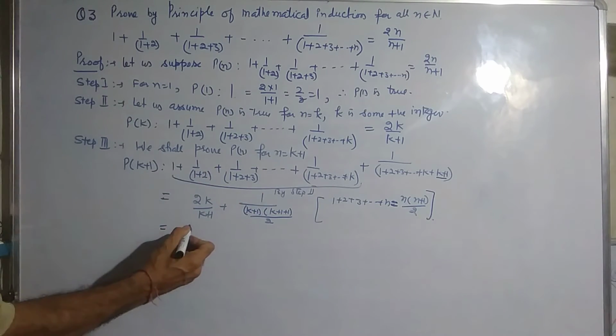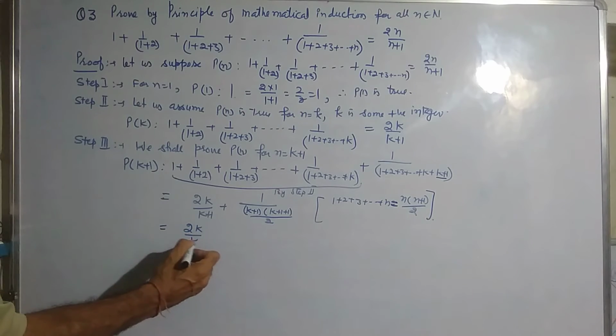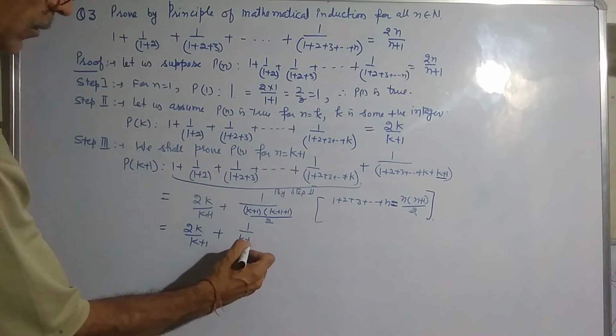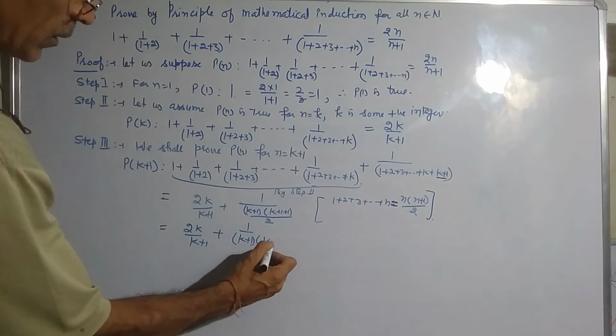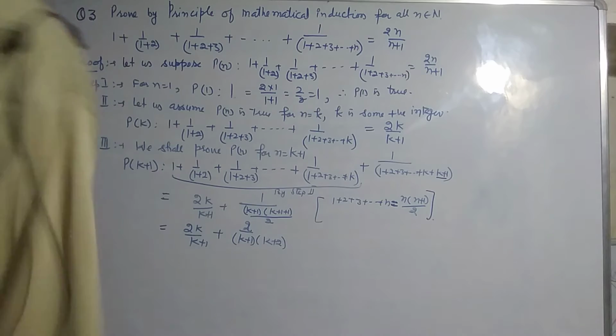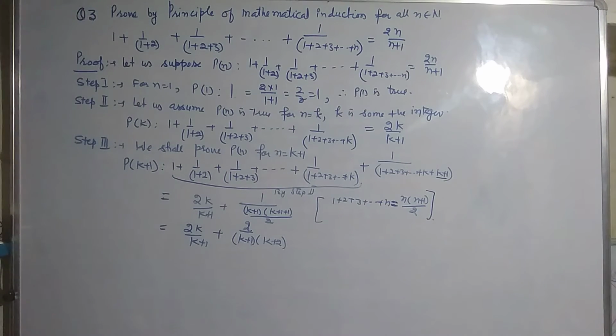Now solve this: 2k/(k+1) + 1/((k+1)(k+2)), and the 2 goes in the numerator.